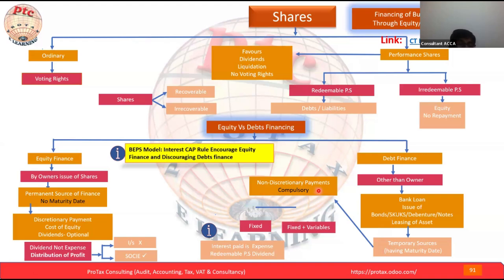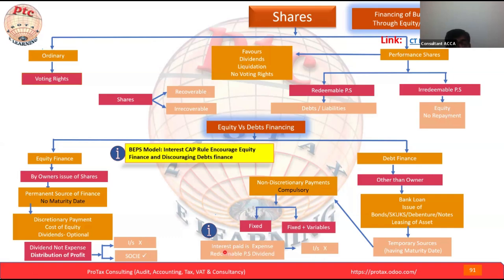This is not on the equity finance, where payments are optional. Here the payment is fixed, or fixed plus variable. So this will go to the income statement. Interest paid is the expense.